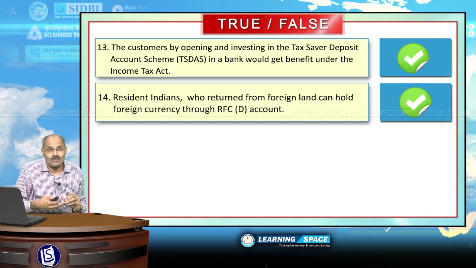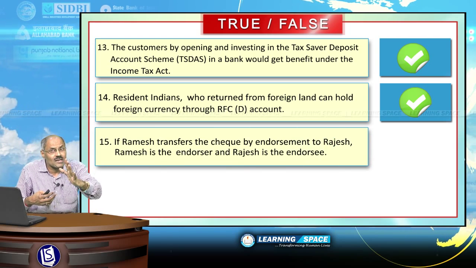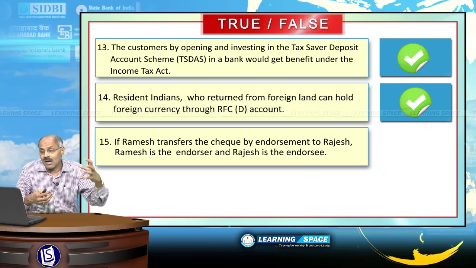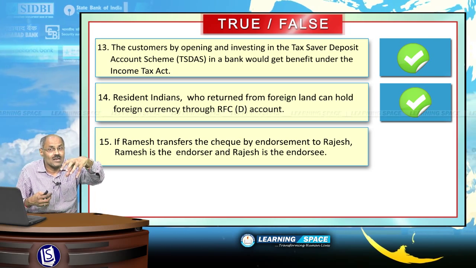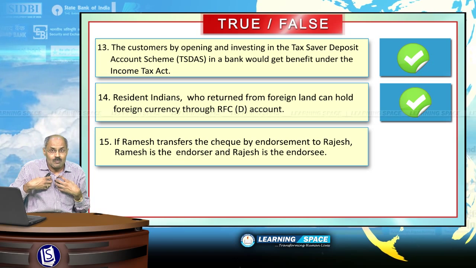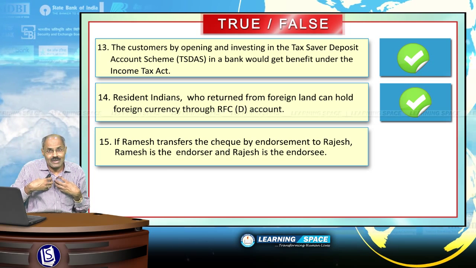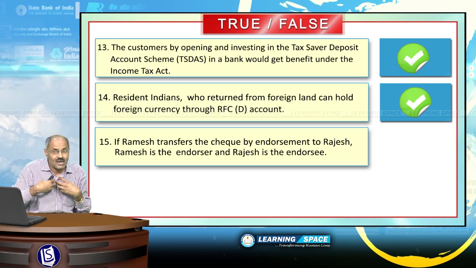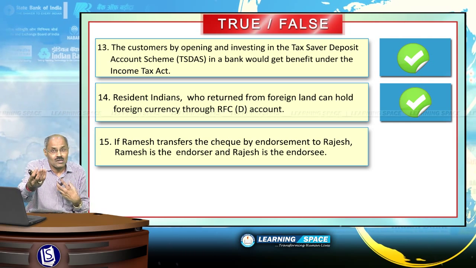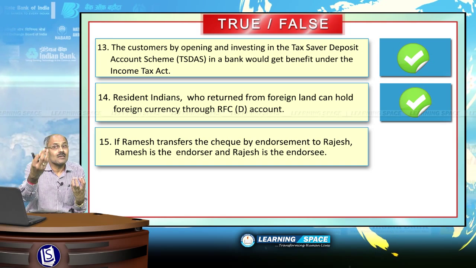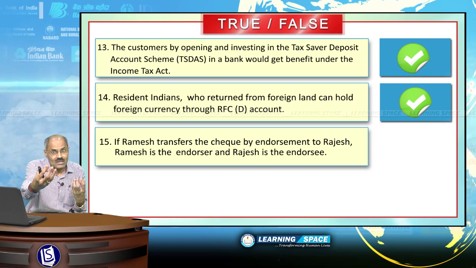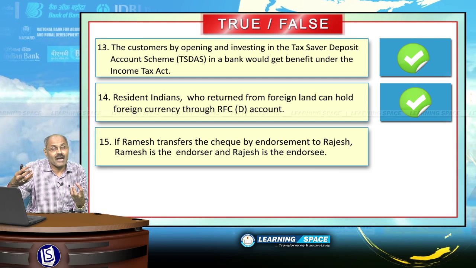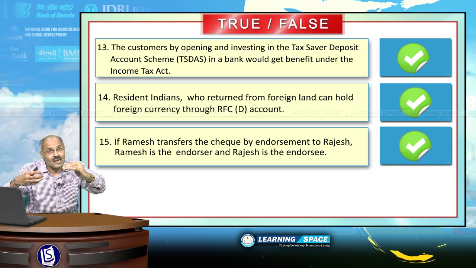Please don't forget. If Ramesh transfers the check by endorsement to Rajesh, Ramesh is the endorser and Rajesh is the endorsee. If I am transferring my check through endorsement to Mahesh, if I am transferring check to my friend Mahesh, I am the endorser and my friend will be the endorsee. That means checks can be transferred by endorsement, right?